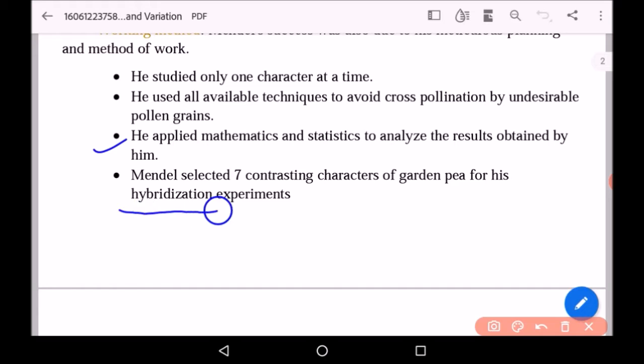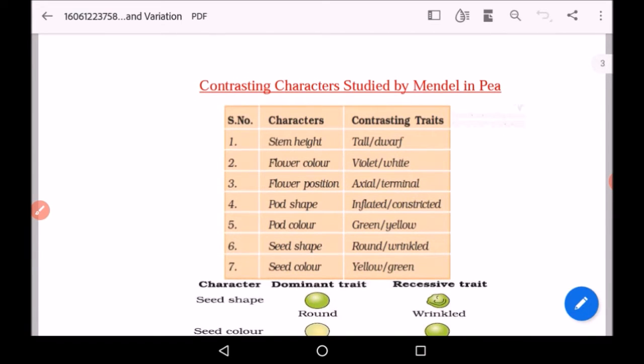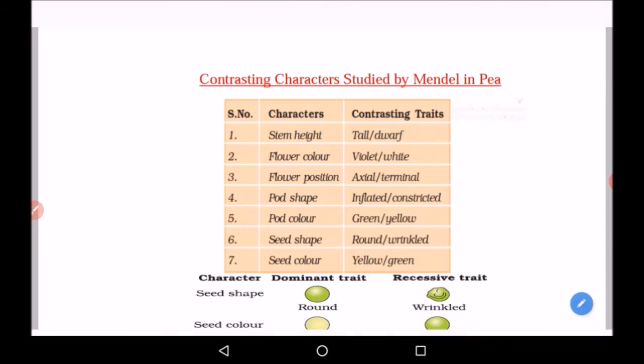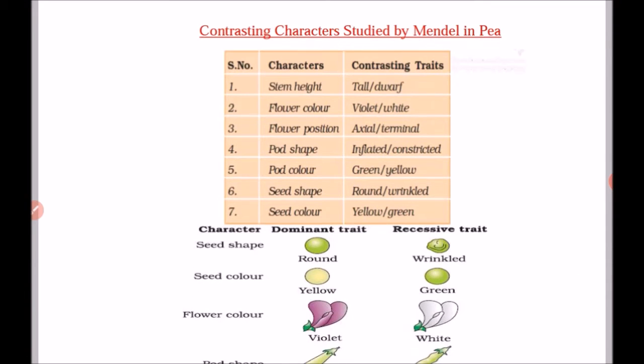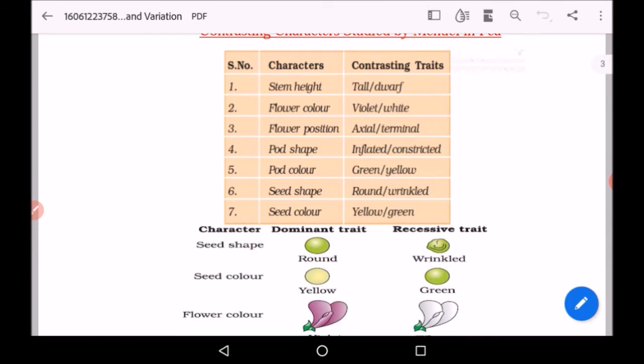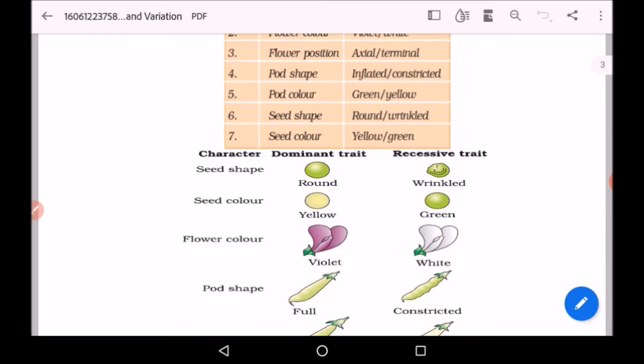Now this word hybridization is very important. Hybridization is a process of interbreeding between individuals of different species or genetically divergent individuals of the same species. This is the table showing all 7 characters of garden pea, like stem height, flower color, flower position, pod shape, pod color, seed shape and seed color.